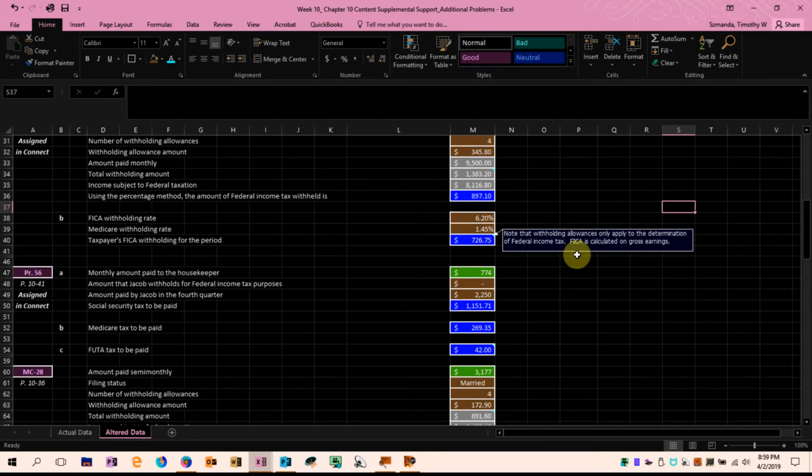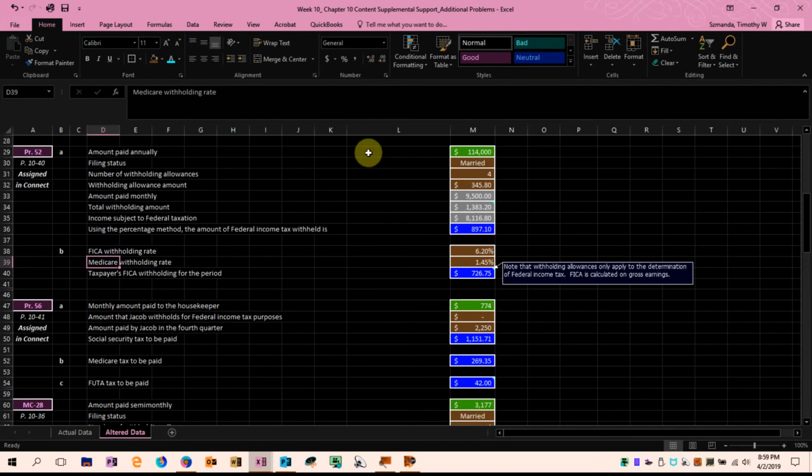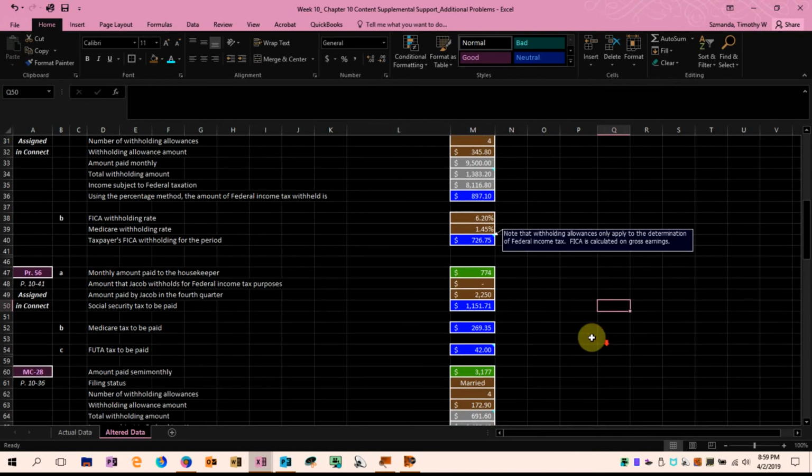Part B of this problem demonstrates the withholding for employment taxes for FICA and Medicare. In this case, we have income below $200,000, so we don't need to pay a 0.9% surcharge, and we'll talk about that a little bit later. It's a pretty straightforward calculation.